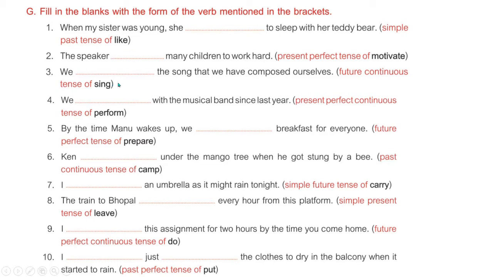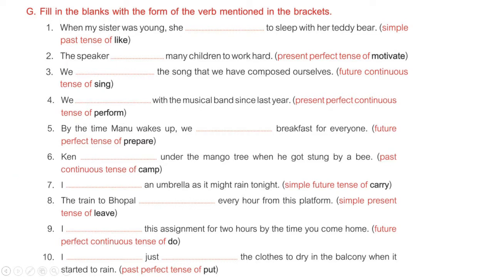Third one, we dash the song that we have composed ourselves. Future continuous tense. Now as we talk about continuity, we have to use ing form, and for future tense we are using will be, shall be. Alright, so we can say we will be singing the song that we have composed ourselves. Next we have we dash with the musical band since last year. Again here we are given present perfect continuous tense.